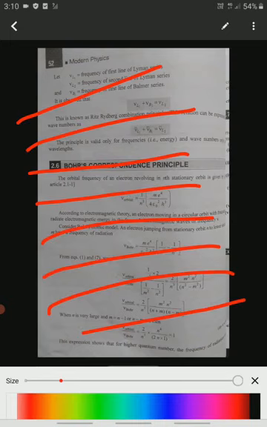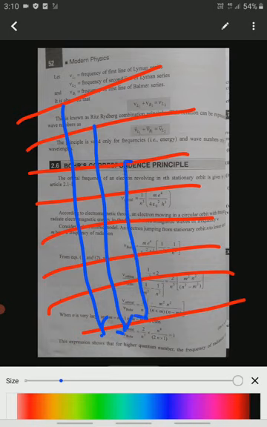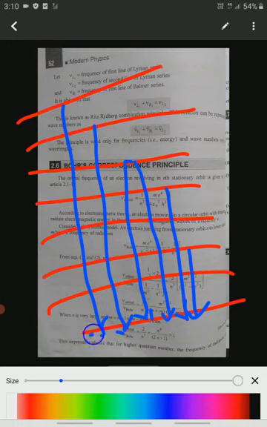These are the energy level diagrams. When electrons move from any higher energy level to the first level, we get the Lyman series.